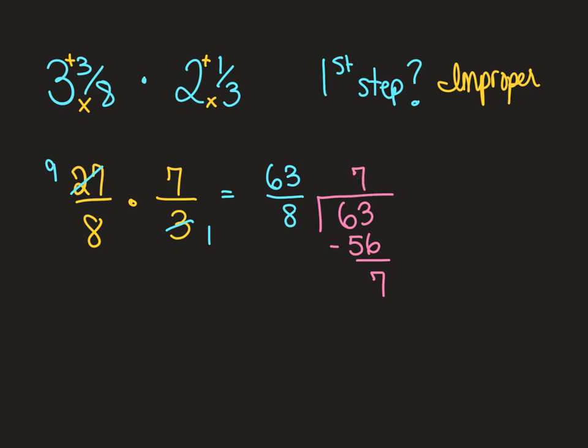So it went in 7 times. So that's my whole number. It went in 7 whole times. 7 was left over. That's my numerator. It was 63/8, so it's still going to be 8ths over here. The denominator doesn't change.